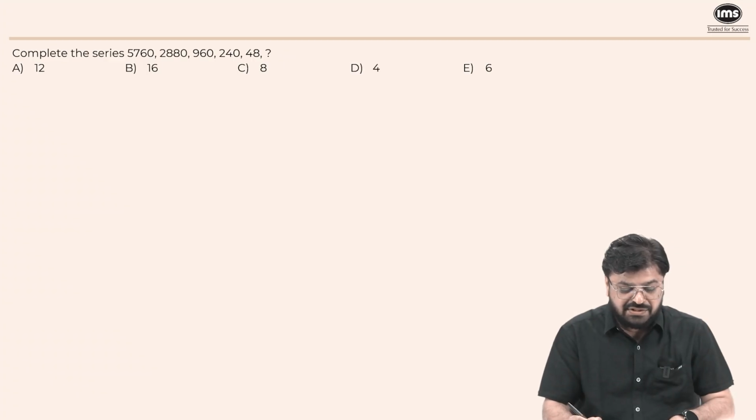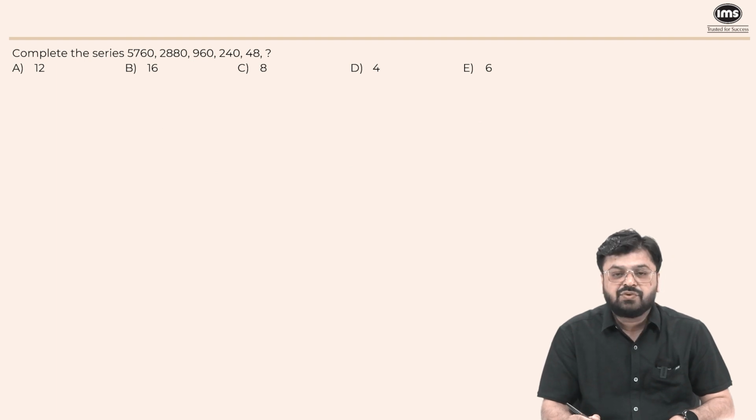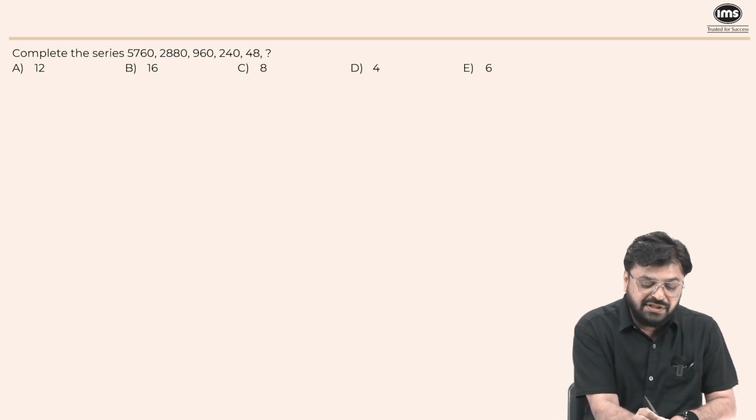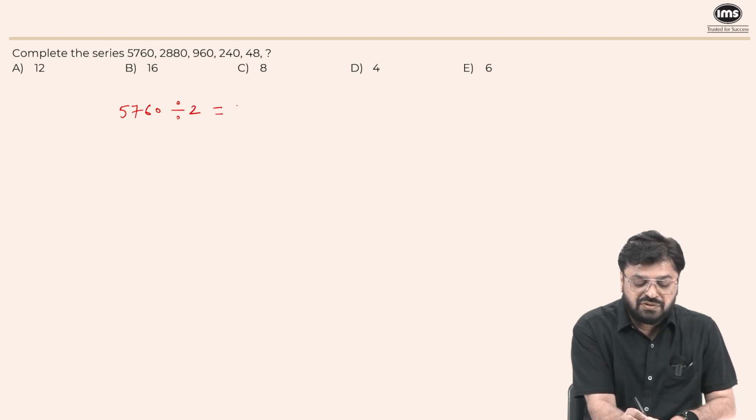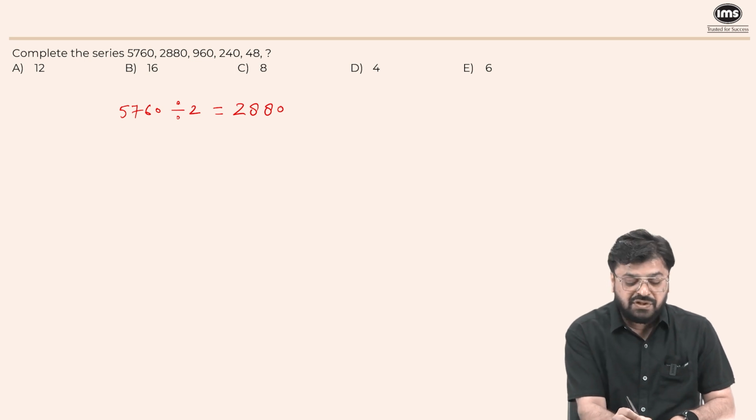The next question is, complete the series 5760, 2880, 960, 240, and 48. What will be the next term? So see, 5760 when divided by 2 gives you 2880. 2880 when divided by 3 gives you 960.